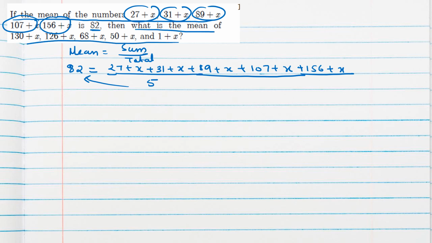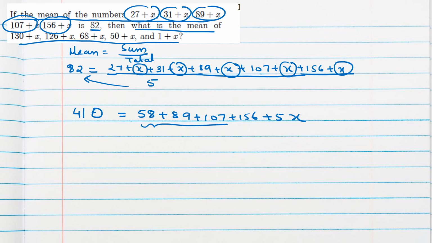What is the mean of these terms? So 82 into 5 we can write, 410. Okay. Now 27, 31 we can add. So this will be 58 plus 89 plus 107, 156. And how many x are there? Such 5 x are there. So we can write 5x.